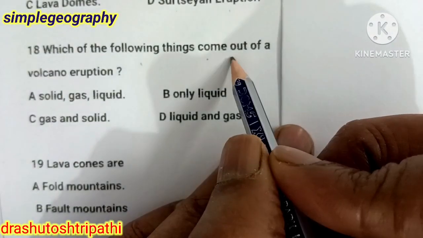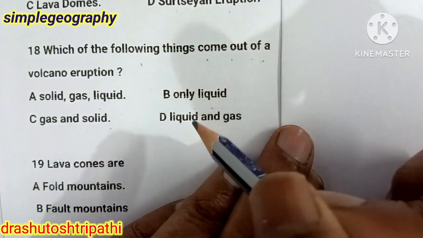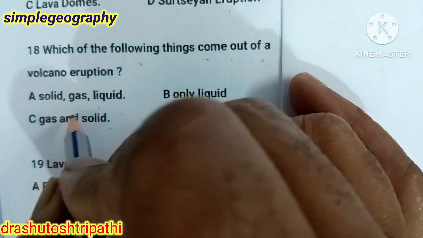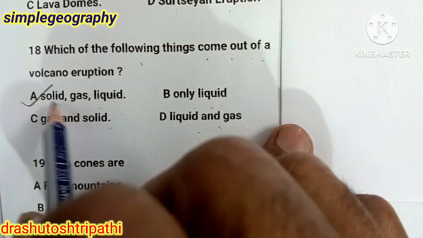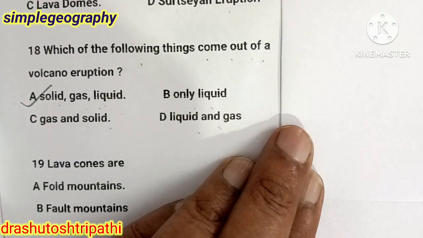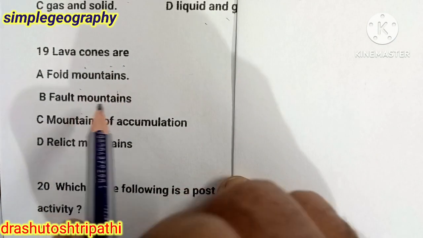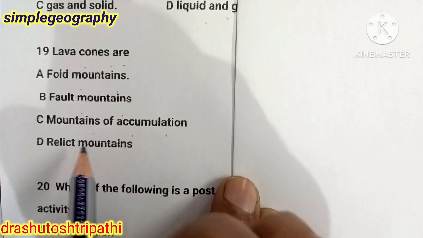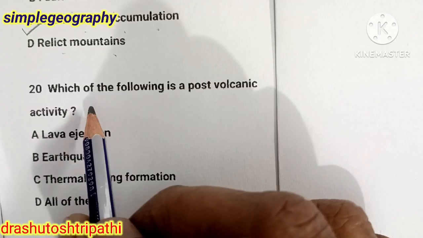Which of the following things come out of a volcanic eruption: solid, gas, liquid, only liquid, gas and solid, liquid and gas? Solid, gas, and liquid. All types of material, whether solid, gas, or liquid, come out during a volcanic eruption. Lava cones are: fold mountains, fault mountains, mountains of accumulation, or residual mountains. The answer is mountains of accumulation.